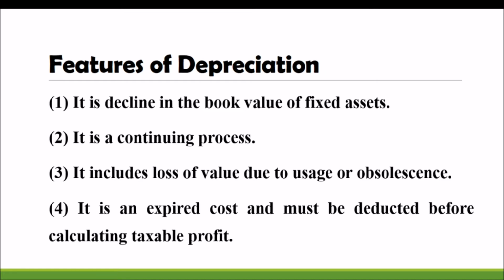So you know very well, whatever may be the amount of depreciation we are calculating, it will be debited in the profit and loss account. That shows we are adjusting the amount of loss from every year's profit. That is why we are recording it on the debit side of the profit and loss account. So my dear students, these are the important key features of depreciation.